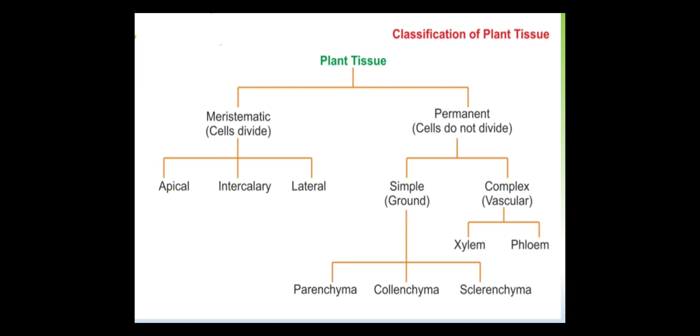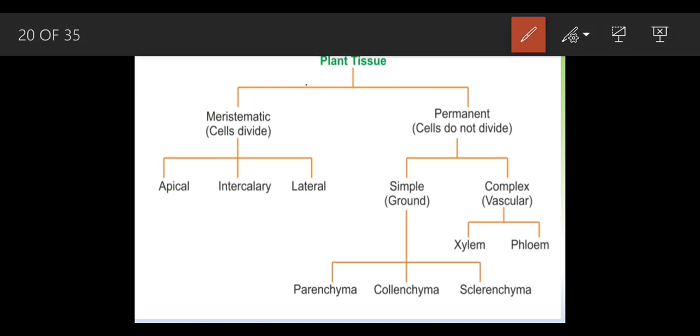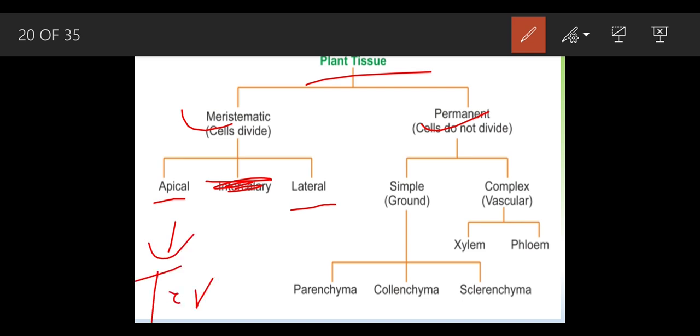This was plant tissue, which has been divided into two parts: the meristematic and the permanent. The meristematic has been divided into two parts, basically apical and lateral. Don't look at intercalary, this is not there. This apical is also called the terminal, and this lateral is called the cambium.